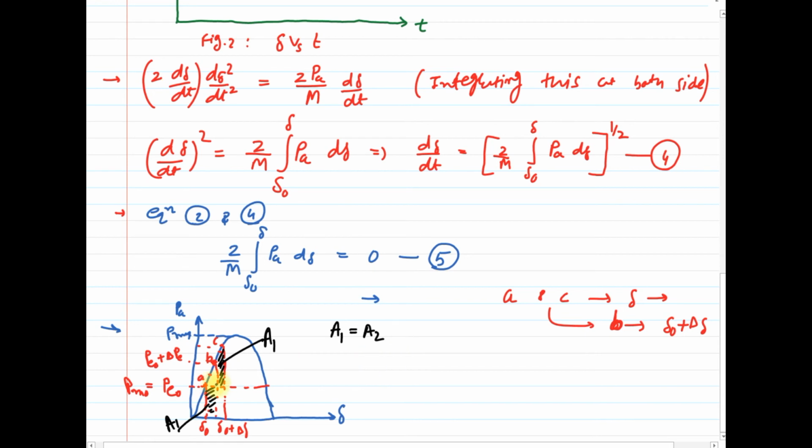Again I will repeat: if the acceleration area and the deceleration area under the P_a-delta curve remain equal, then it is a stable operating condition after being subjected to any disturbance. Clear? If A1 is equal to A2, then the system is stable for transient stability analysis.